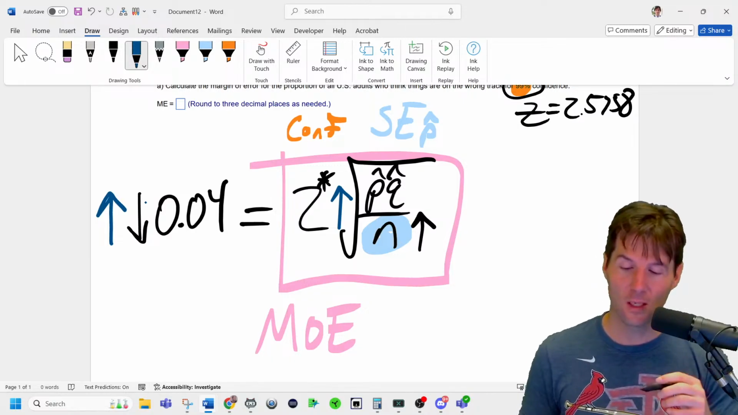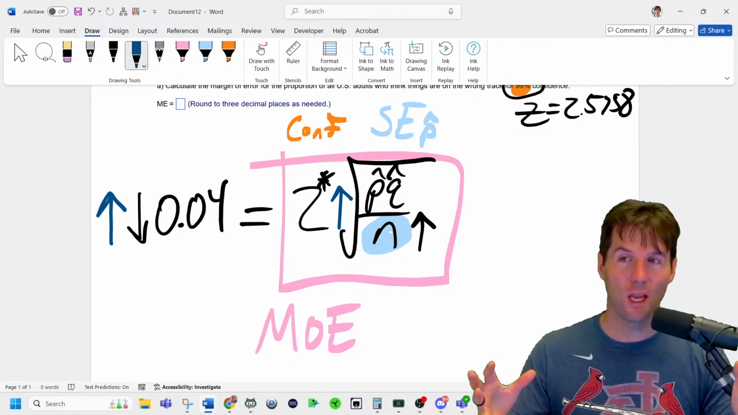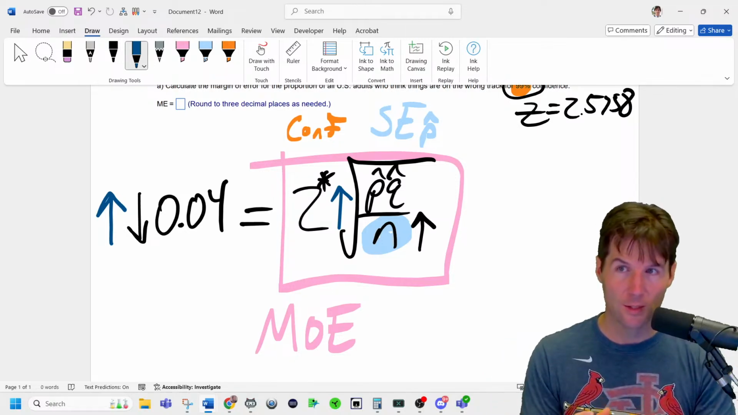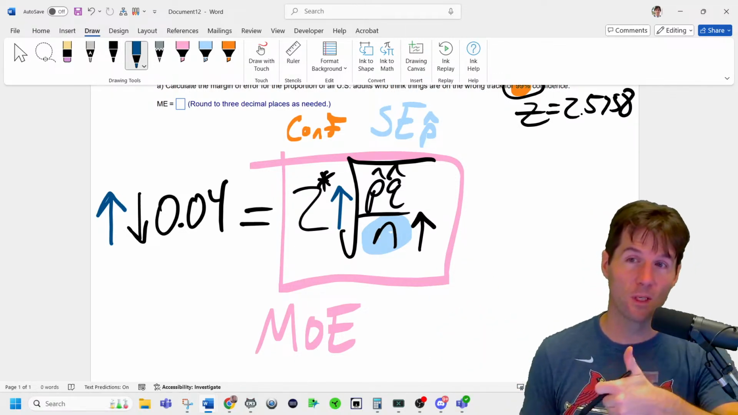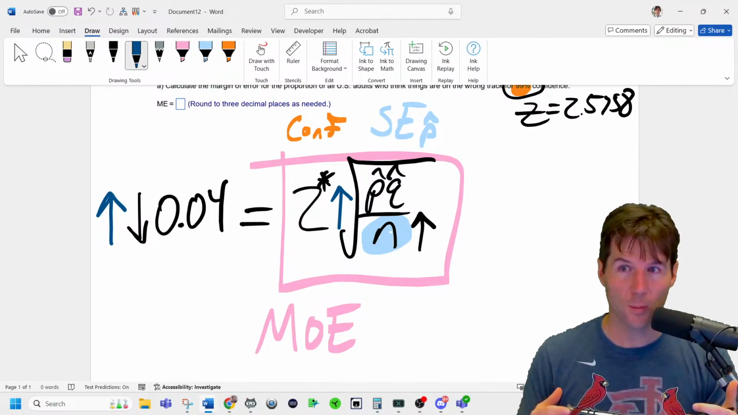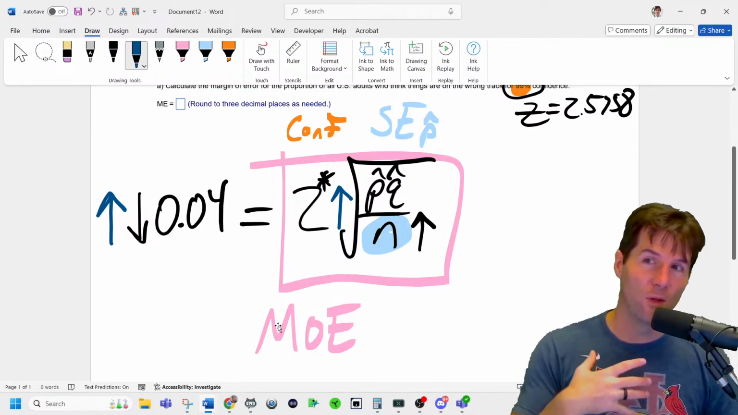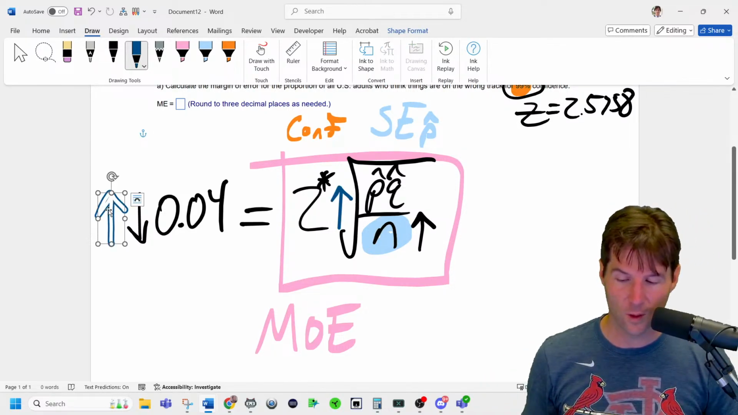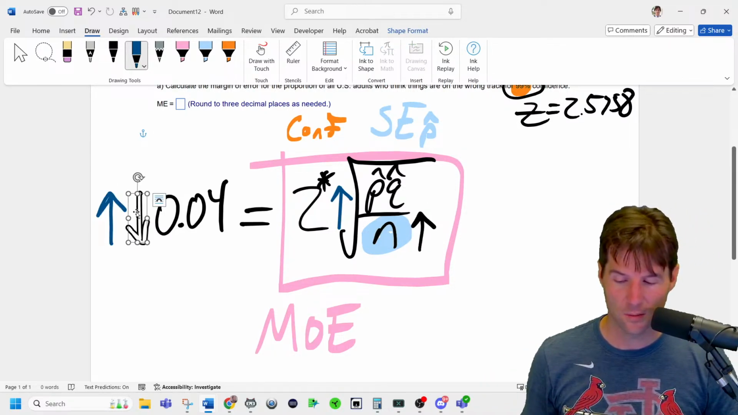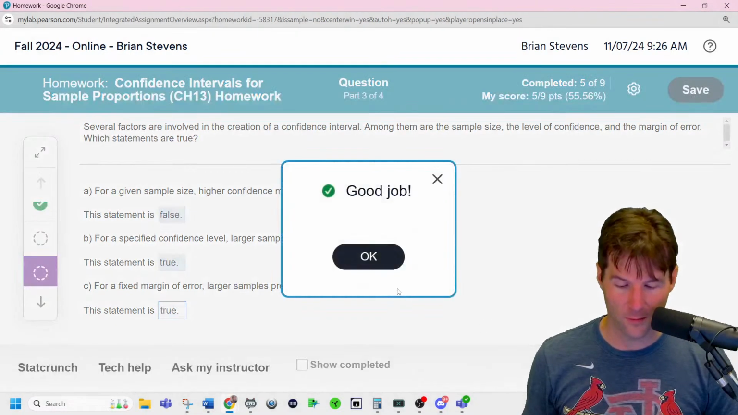Since we're keeping 0.04 fixed, you can counterbalance that by increasing the z. Increasing z makes the interval wider, and increasing n makes the interval smaller. So if the margin of error has to stay the same, then for a larger sample size, you increase z, which gives greater confidence. So this is a true statement: for a fixed margin of error, larger samples provide greater confidence.